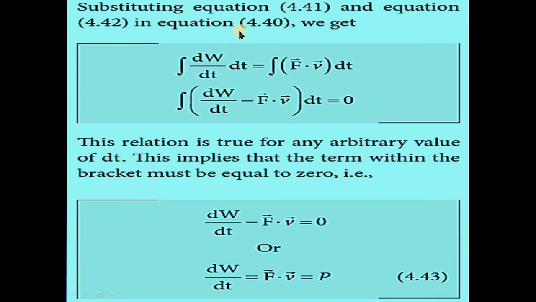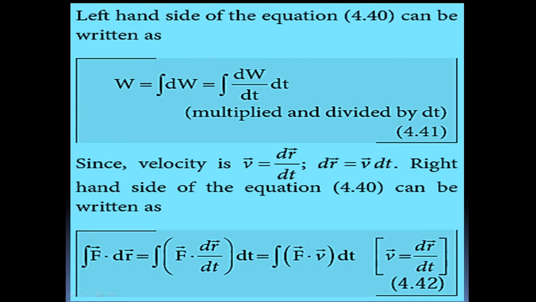The next step is substituting equations 4.41 and 4.42 in equation 4.40. W can be written as integration of dW divided by dt into dt, and integration of F vector dot dr vector can be written as integration of F vector dot v vector into dt.